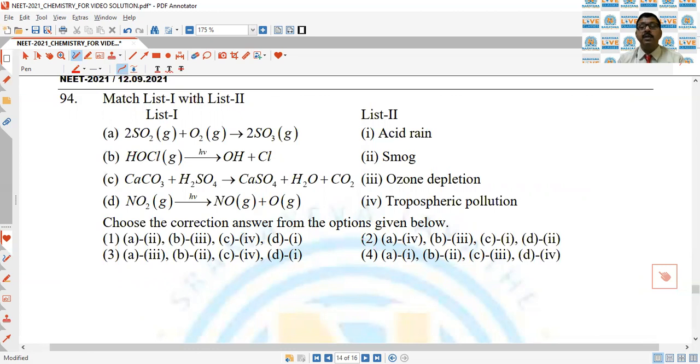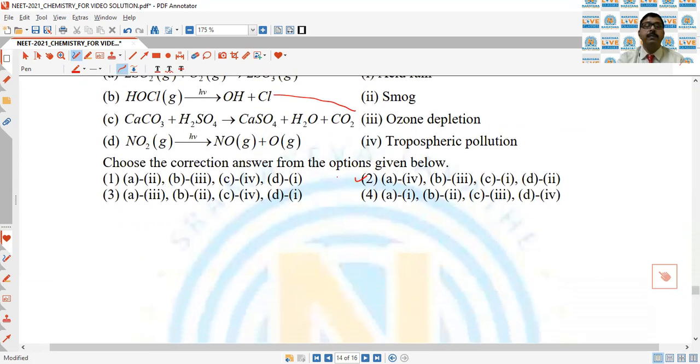This question is related with environmental chemistry. The correct option is 2, because this is related with tropospheric pollution, and here it is related with ozone depletion. CaCO3, this is acid rain. And NO2 plus NO is related with smog formation. So second is the correct answer of this question.